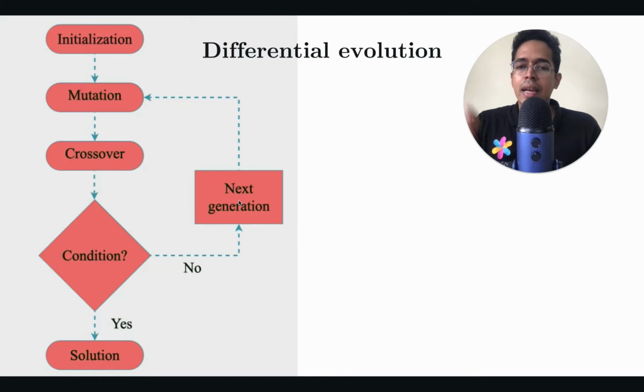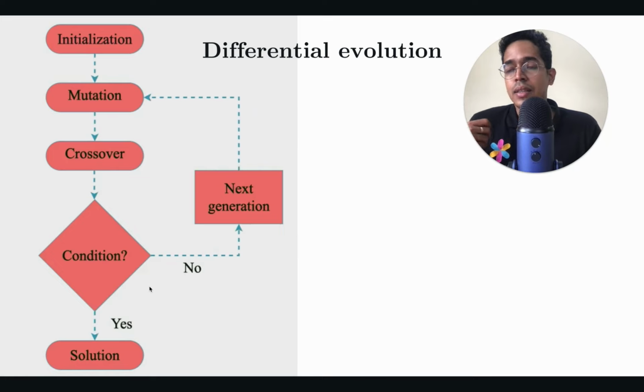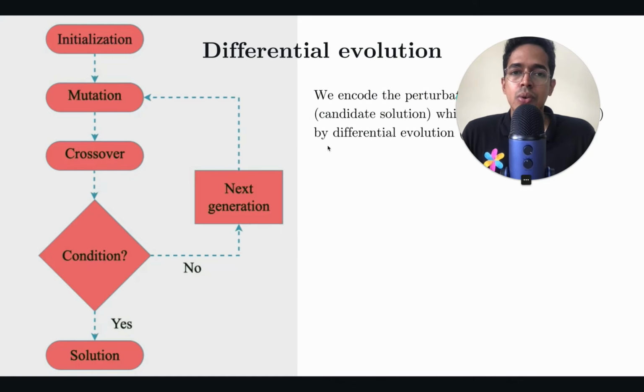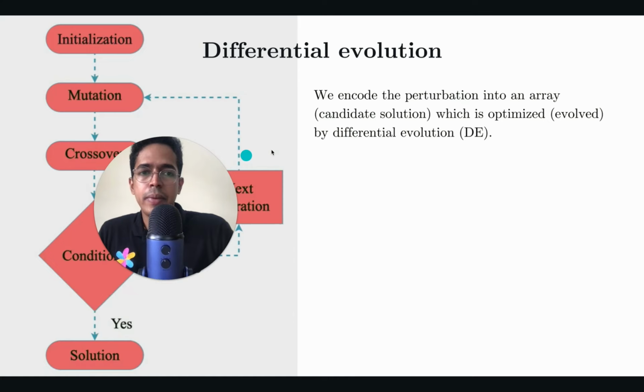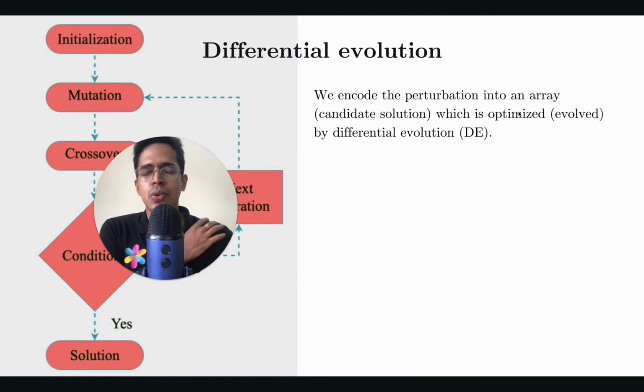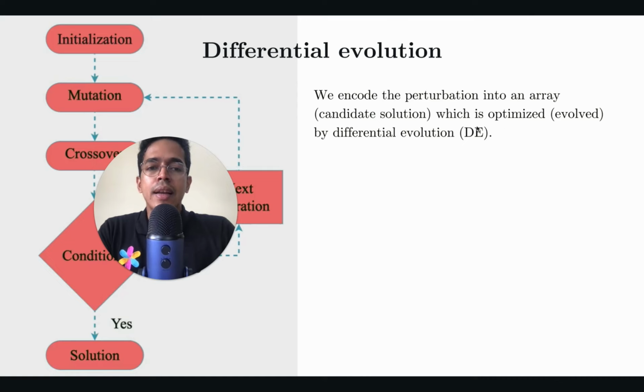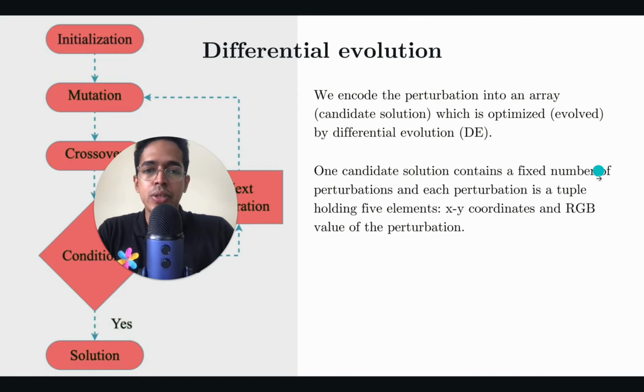And then we do this again and again and again until we reach a threshold condition where, let's say, the loss is greater than this, or probability or confidence is less than 50%, something like that. So we encode the perturbation into an array, right? So perturbation, I'll show you in just one moment how visually this can look like. Then we evolve this using a technique called differential evolution.